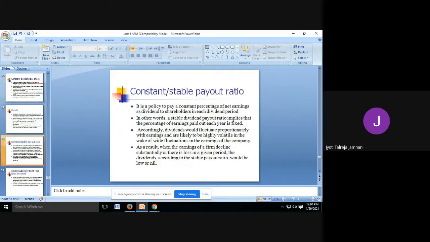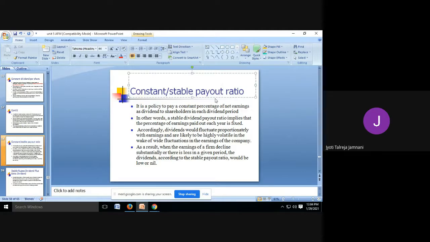The next is constant or stable payout ratio. Now here the ratio remains constant. What do you mean by ratio? Percentage. If I say I'm going to give 10% dividend, so that percentage remains constant. So if I have earned 100 rupees, I will pay 10% of 100 rupees, which is 10 rupees. If I have earned 1000 rupees, I'll pay 10% of 1000 rupees, which is 100.